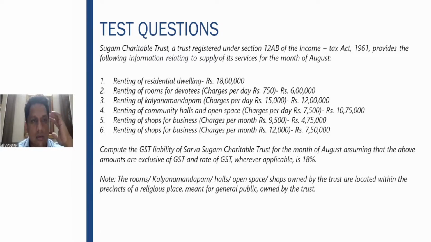Then, Sugam Charitable Trust, a trust registered under 12AB, provides the following information relating to the supply of services. Renting of residential dwelling, 18 lakhs. Renting of rooms for devotees, Kalyana Mandapam renting, that is marriage function hall, renting of community halls, renting of shops for business. Compute the GST liability, assuming the amounts are exclusive of GST. First one, renting of residential dwelling, is clearly given by an entry. Residential dwelling given on rent is totally exempt from GST. So on the first one, no GST is charged at all.